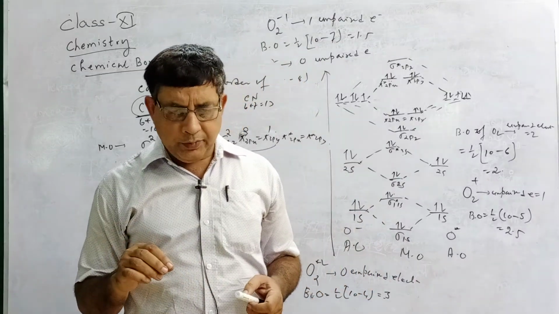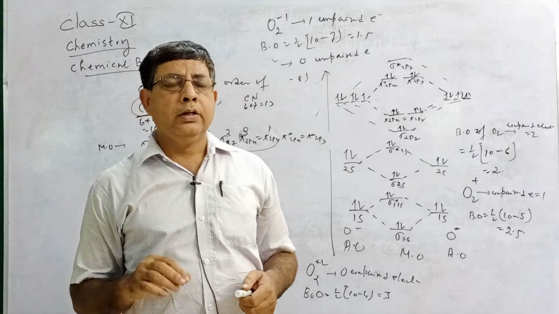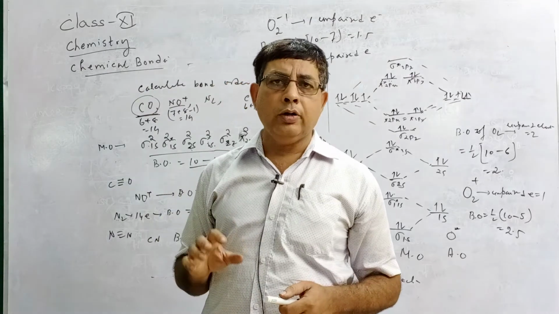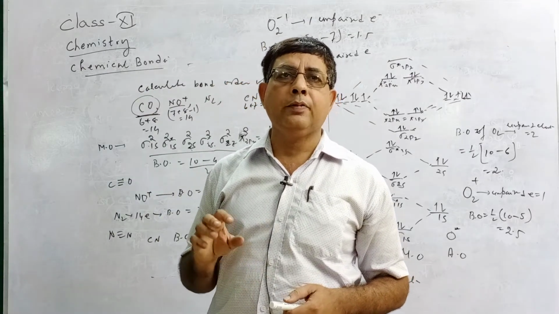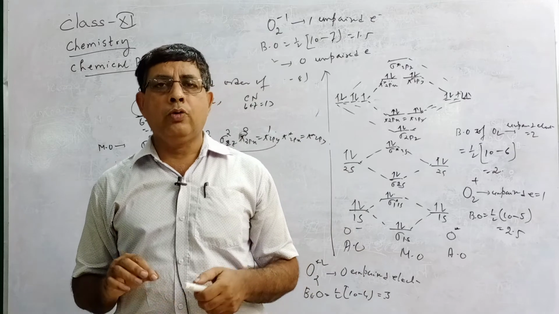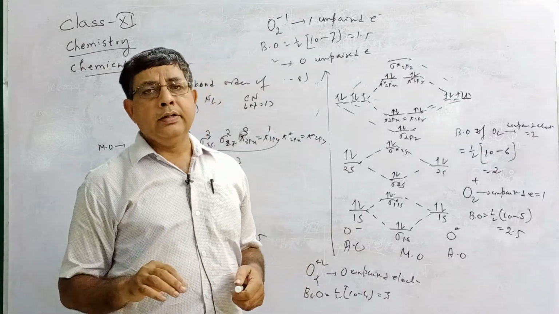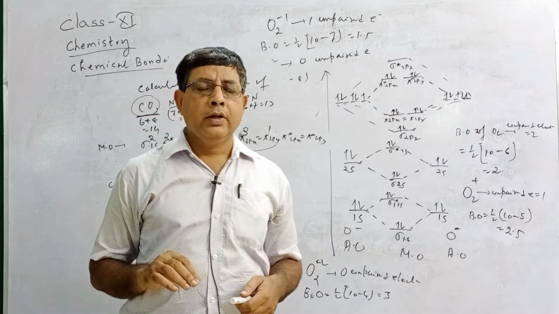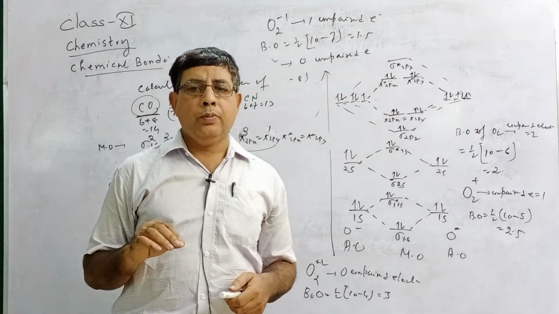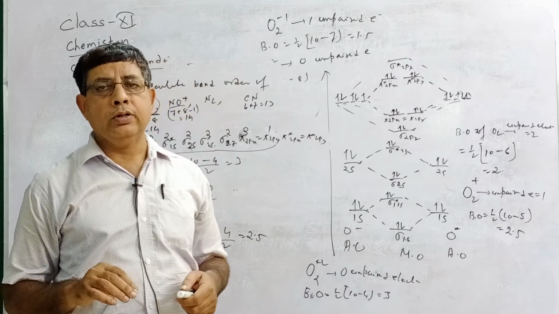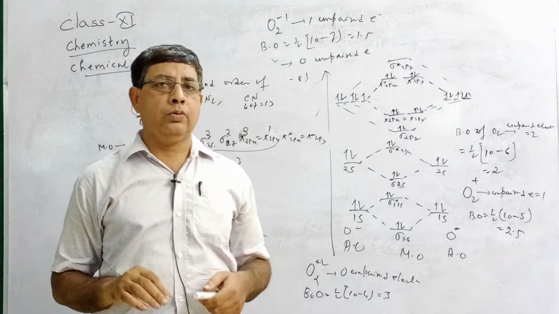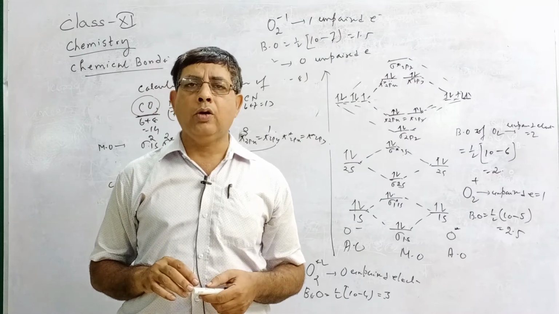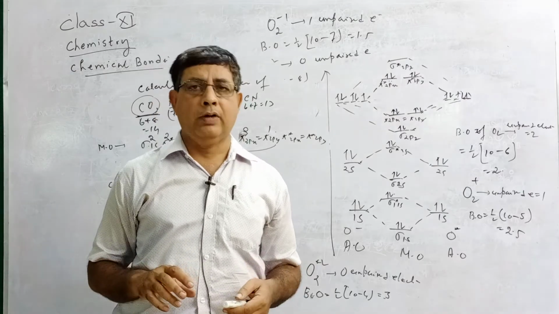Then what are the salient features? Like atomic orbitals, electrons in a molecule are present in different molecular orbitals. These molecular orbitals are influenced by different nuclei. So molecular orbitals are multicentric or polycentric, but atomic orbitals are monocentric. Two atomic orbitals of comparable energy and proper orientation overlap to give two molecular orbitals. The molecular orbital may be a sigma bond, that is head-on overlapping, or a pi bond, that is lateral overlapping.